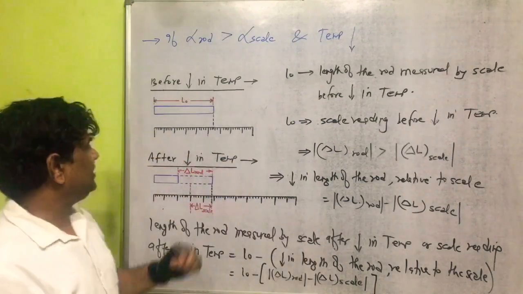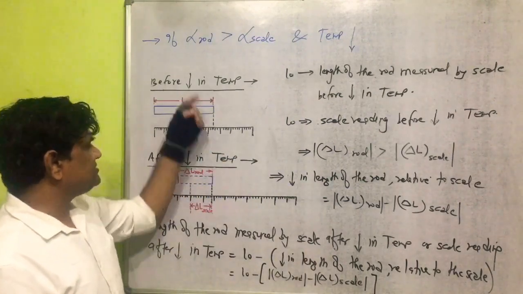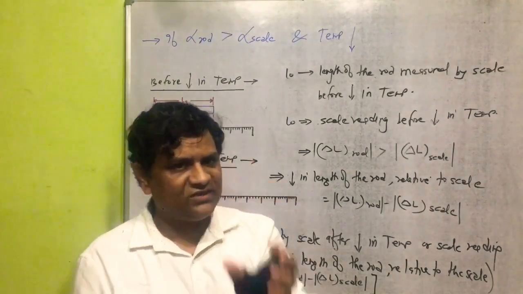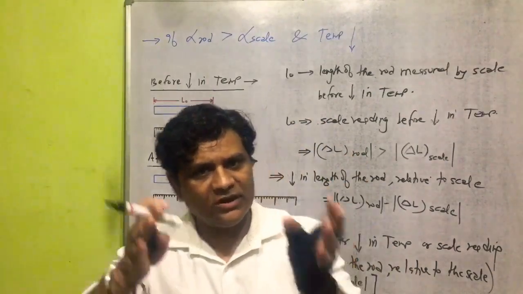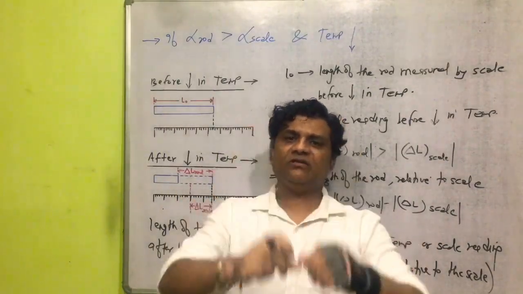Now question is arising here, what is this L naught? You know, L naught is the length of a rod measured by scale before decrease in temperature.